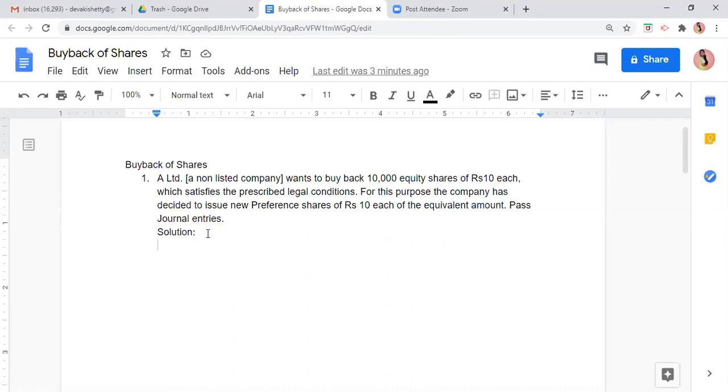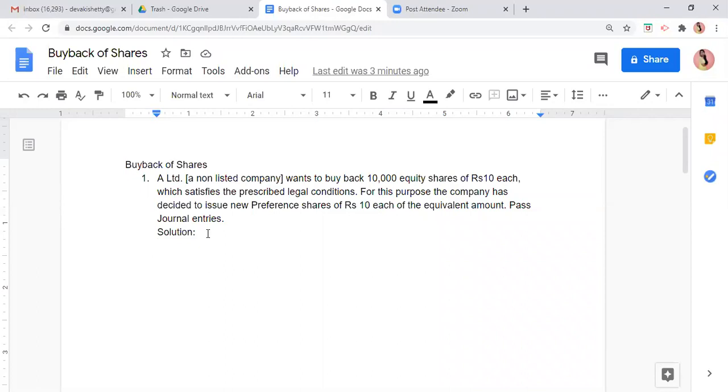So here the company wants to buy back how many shares? 10,000 equity shares of 10 rupees. Now, let us first pass the entry of due.